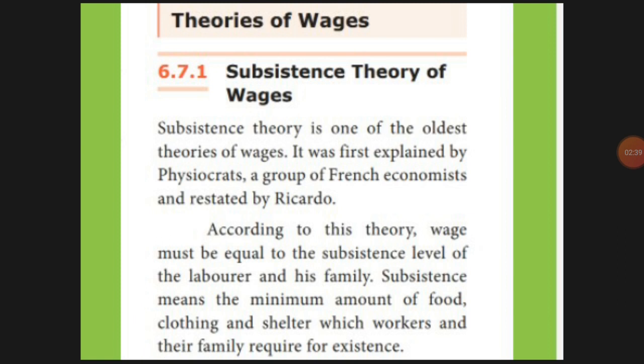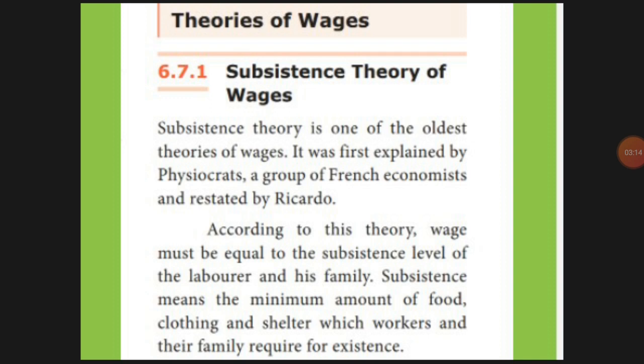According to this theory, wages equal the subsistence level of the labor and his family. That means the wage has to be paid to the laborer so as to fulfill his family's needs. The wage should fulfill the laborer's family members' requirements and his basic needs, at least basic needs like food and shelter. That is called the subsistence theory.